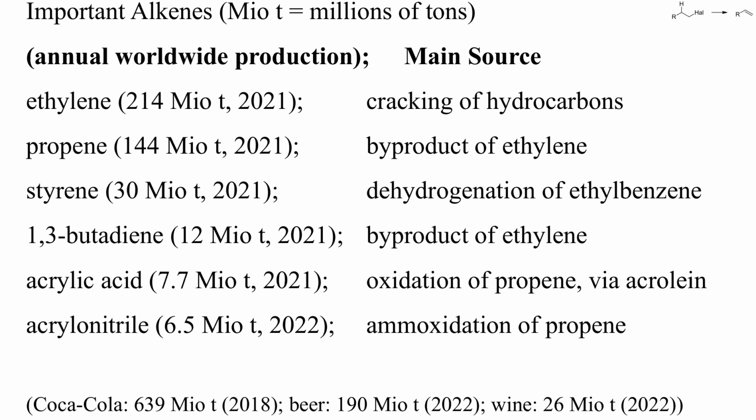To give you a better feel of these quantities, the amount of ethylene produced annually is more or less the same as the amount of beer brewed. Then, worldwide, people drink 3 times as much Coca-Cola each year and 26 million tons of wine.